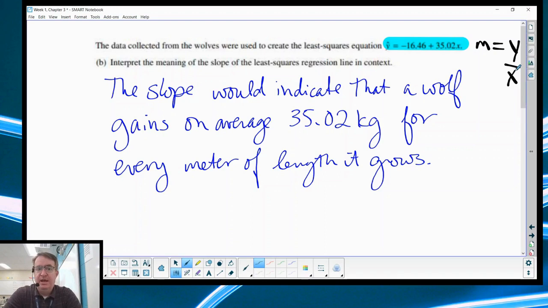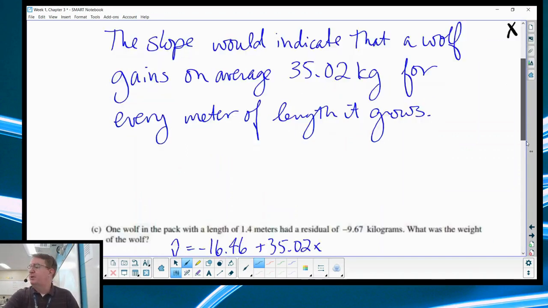So it would indicate that you're talking about 35.02 kilograms for every meter of length. All right. And I'm not trying to say this is super easy. This is stuff that we, at least at our school, deal with. Like in my algebra classes, we deal with this all the time. Everything's in context. We throw out the slope and we talk about what it means every single time. So again, go back to that definition of slope being y over x, and you should be fine.